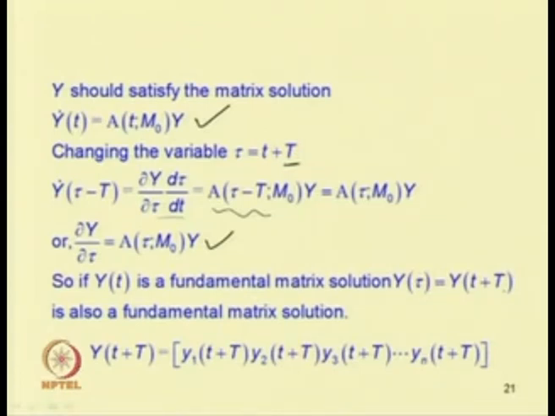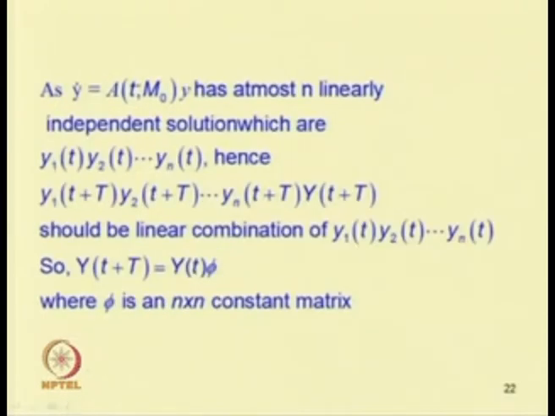So we can write that Y(t plus T) should be a linearly dependent function of Y(t). One can write then Y(t plus T) should be equal to Y(t) into Phi, where Phi is an n cross n constant matrix. This n cross n constant matrix Phi is known as the monodromy matrix. Now one can see that if you know the solution Y(t), then we can find this matrix Phi.